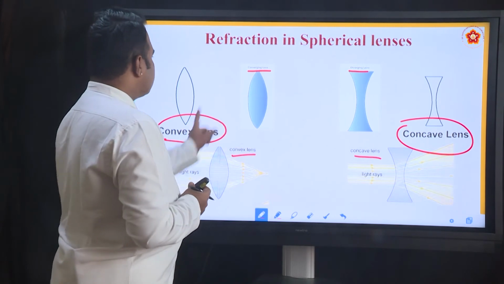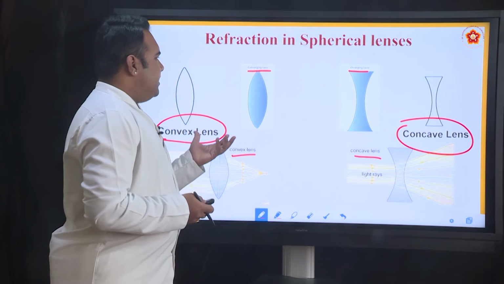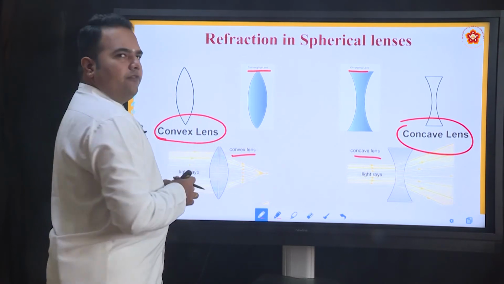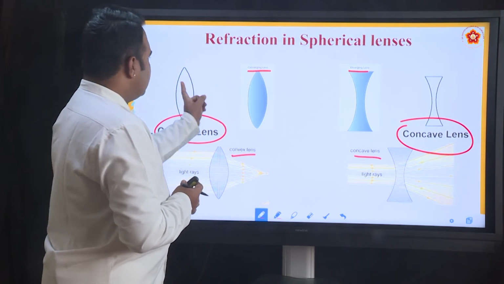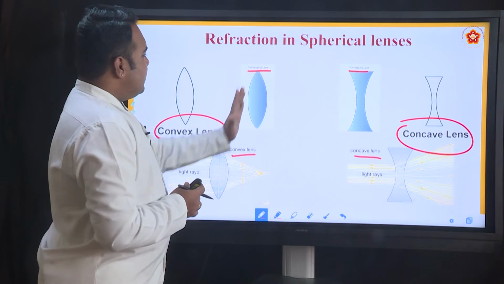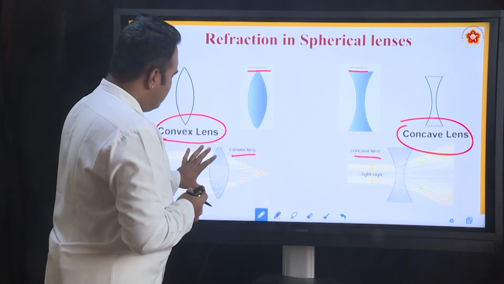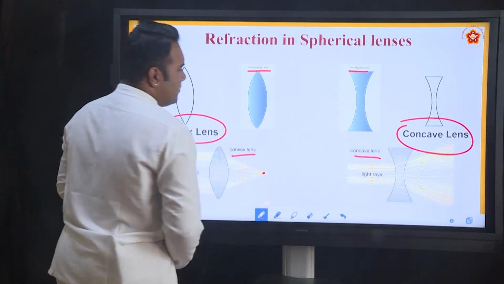A convex lens is called a converging lens because of the same property we wrote for the concave mirror. A convex lens and a concave mirror are converging in nature because rays of light incident on these components, after reflection or refraction, in this case refraction of light, all converge to a particular point.